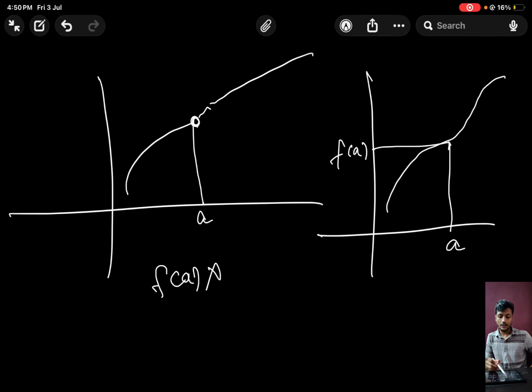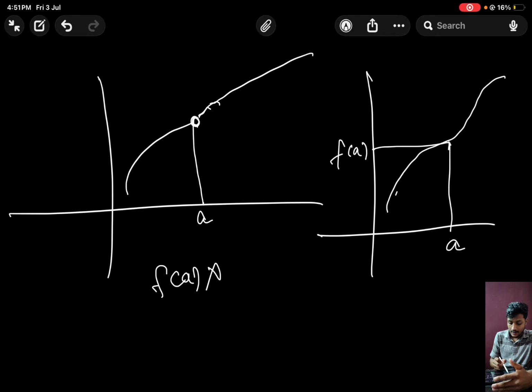So what we can see is this function is discontinuous. This function is not smooth. There is a point A at which this function breaks, and here this function is smooth, and it does not break at any point. So here limit helps us. How it helps us?